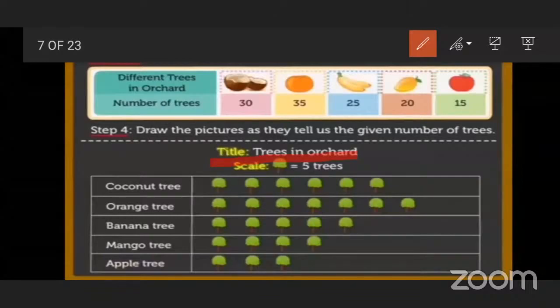Coconut trees 30. So 1 tree is equal to 5 trees. Then we have to draw how many trees here? If 1 tree is equal to 5, then we have to divide 30 by 5. Then for coconut trees, how many trees do we have to draw?